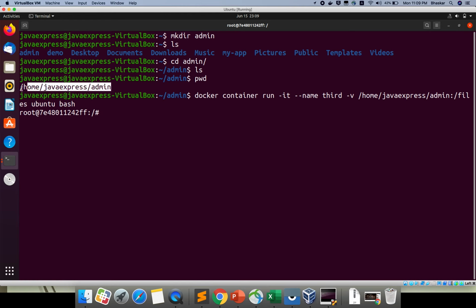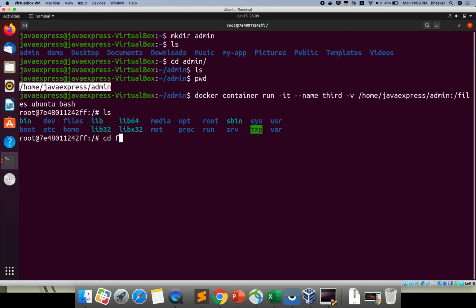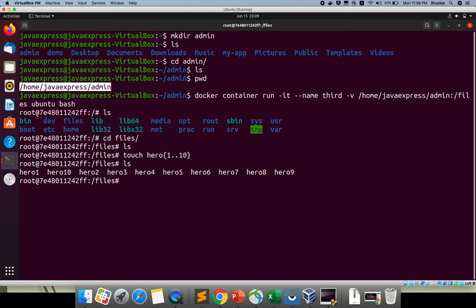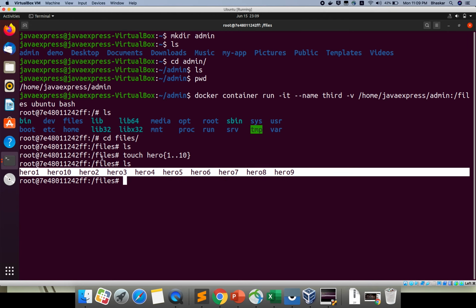Now I will open this in a different tab. Here, which directory did I create? The files directory. Here I want to create some files: touch hero{1..10}. I am creating 10 files. See, hero1, hero2, till 10 files are created.